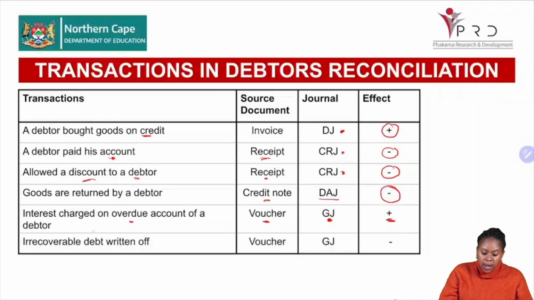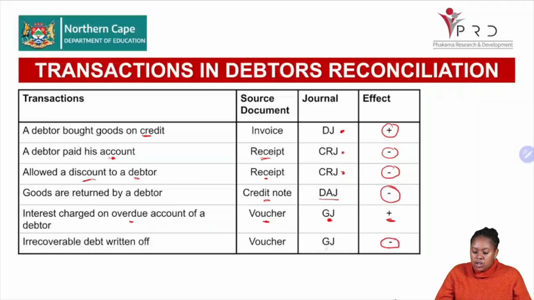Then an irrecoverable debt, or we are writing off a debt, are we still going to receive that money? No, we are not receiving that money. Will the debtor still owe us that money? No, we are canceling the debt that they have with us because they cannot afford to pay us the money. So hence why it's a negative effect.